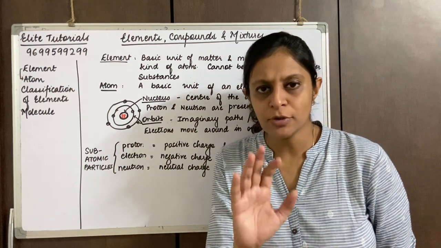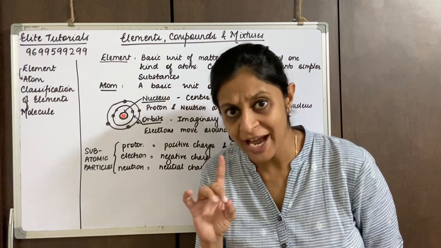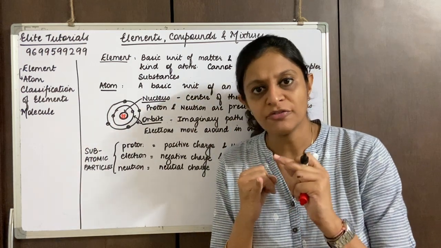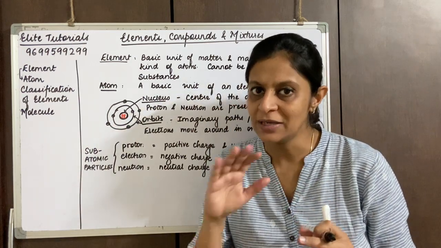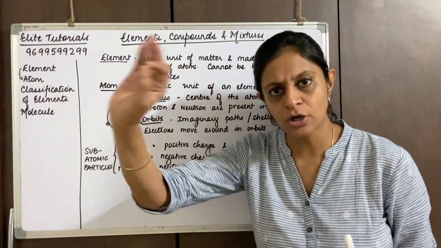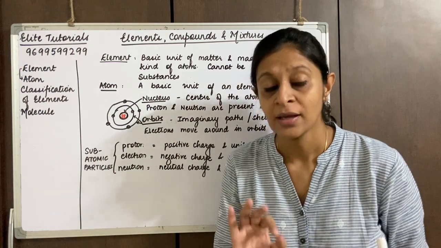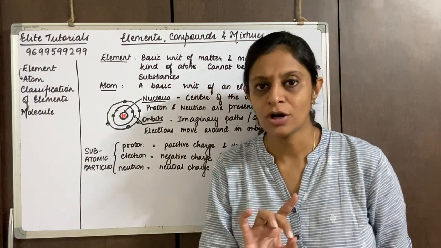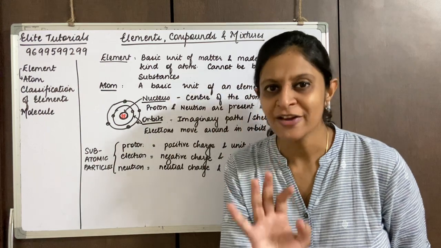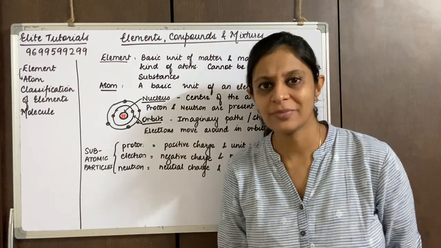The number of neutrons may not be the same as the protons. I repeat, the number of electrons and protons will be equal. However many electrons we draw in the shells, that many protons will be written in the nucleus, but the number of neutrons may not be the same. I have given you a simple example of a carbon atom where all three are 6.